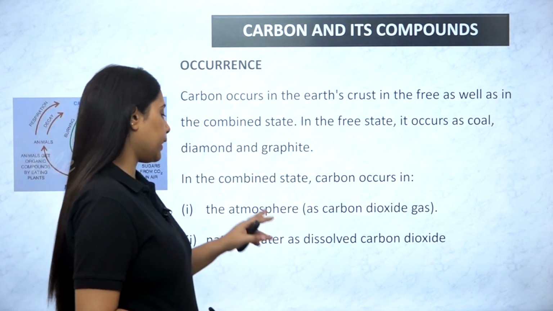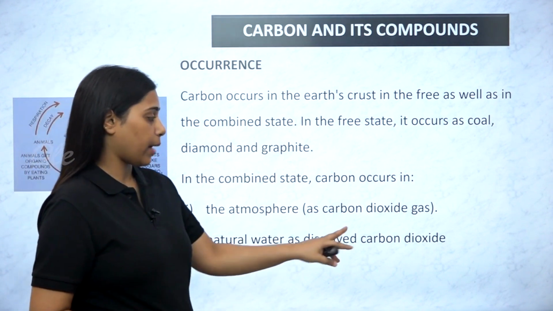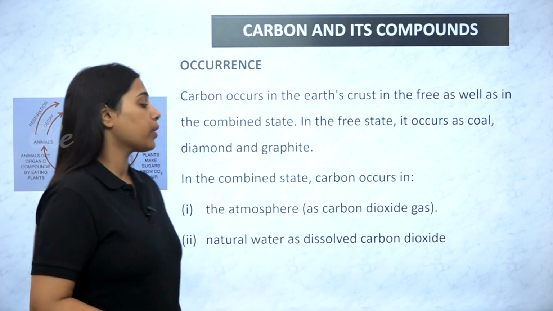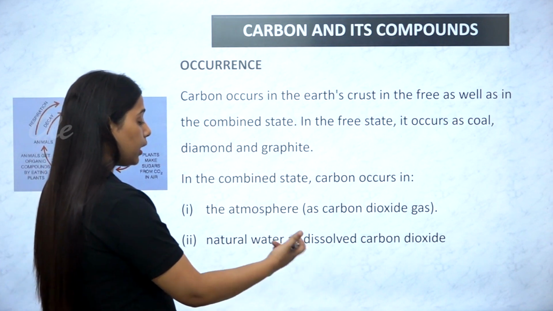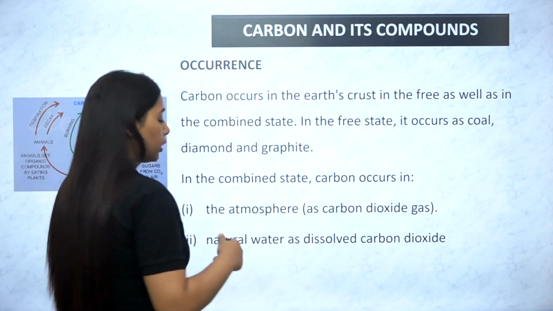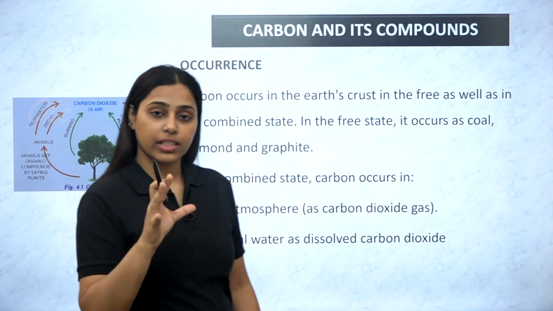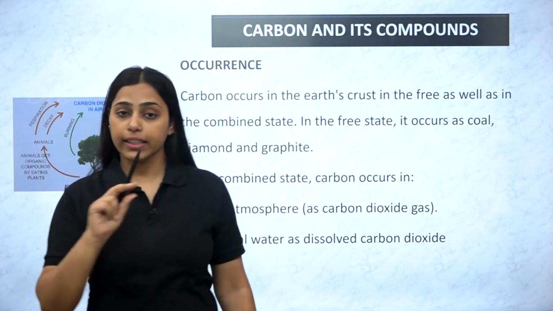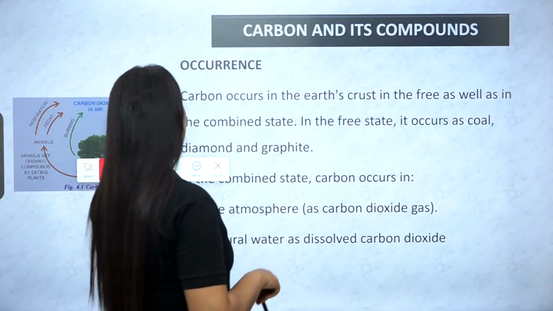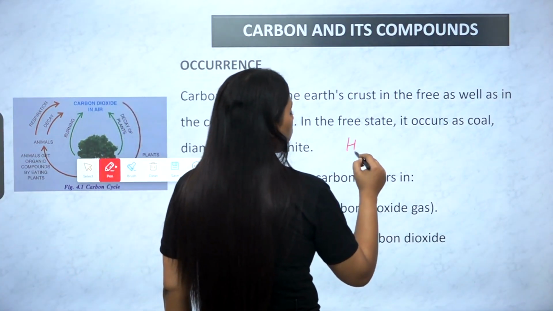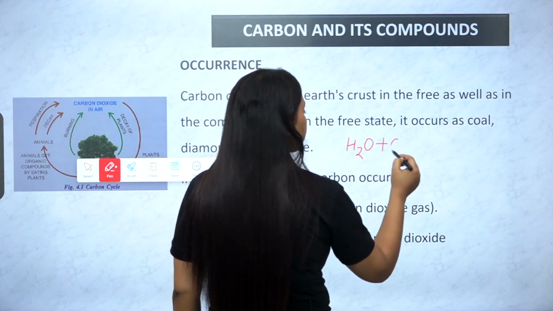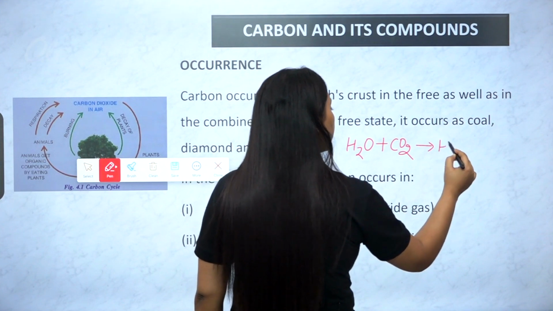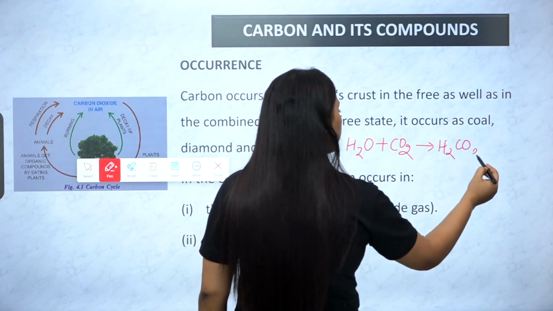In the combined state, it exists in the atmosphere as carbon dioxide gas, and in natural water as dissolved carbon dioxide. When it is dissolved in water, it first forms carbonic acid. We can show the reaction: this is water, and this dissolved carbon dioxide will result in the formation of carbonic acid, H2CO3.